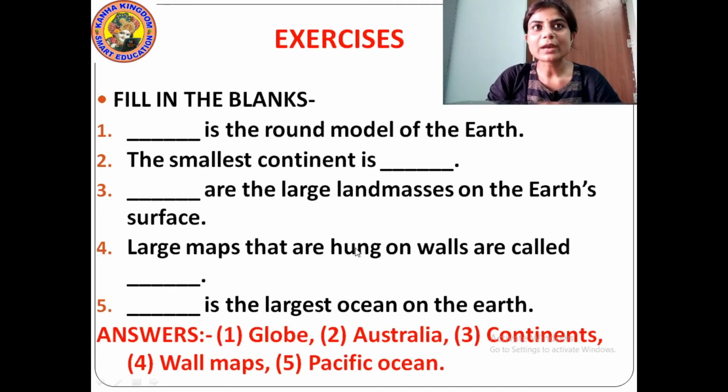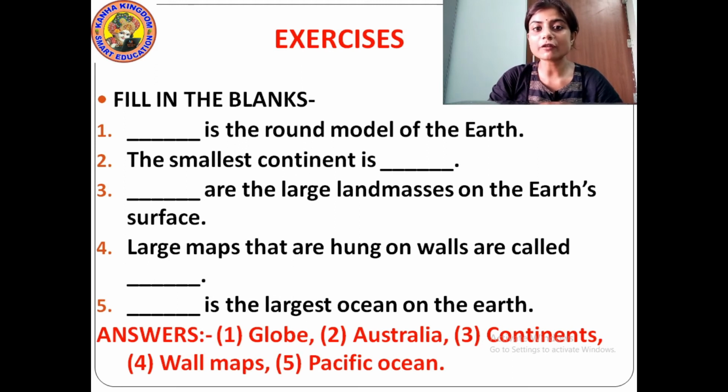So students, now let us begin with some exercises. Okay? These are the exercises of your book only. Our first question is fill in the blanks. The first question: dash is the round model of the earth. What is the round model of the earth, students? Globe.